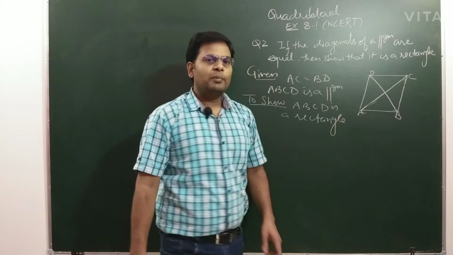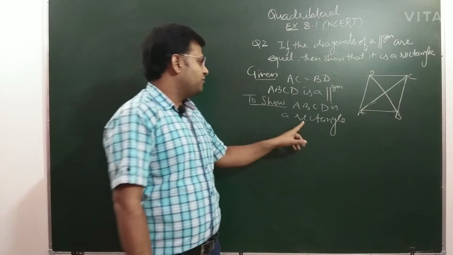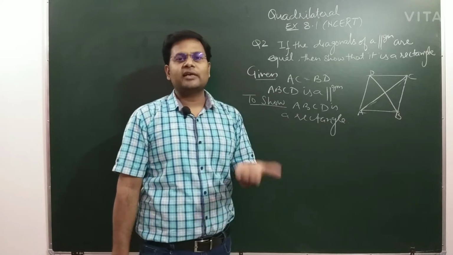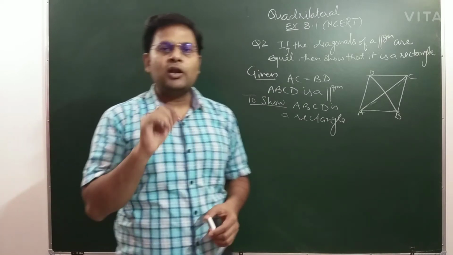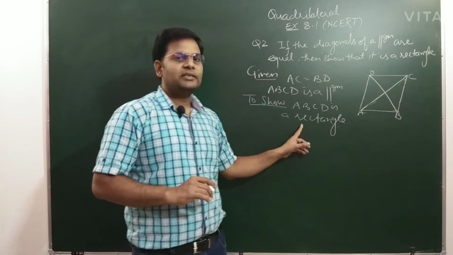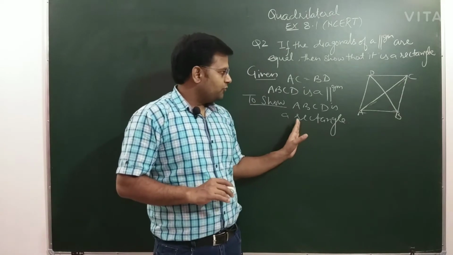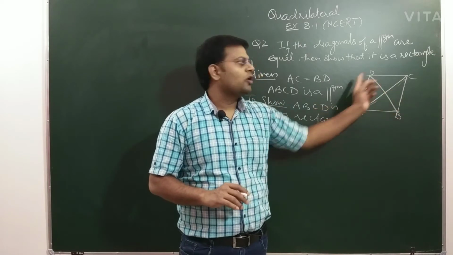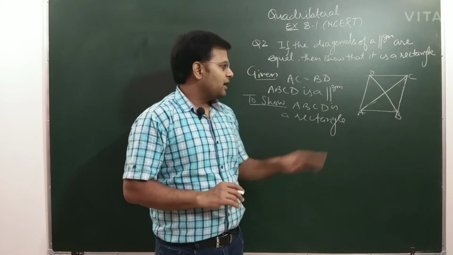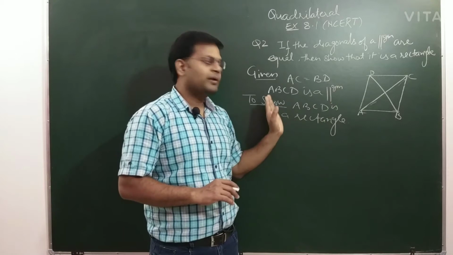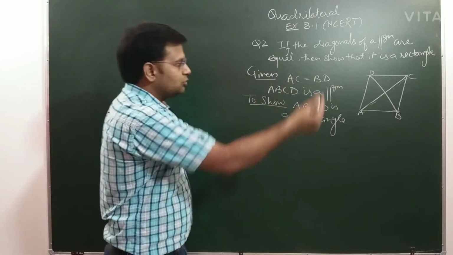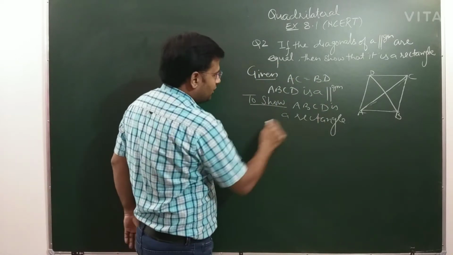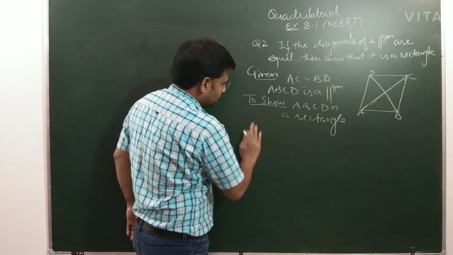but you have to remember one very important thing, the definition of a rectangle. What is a rectangle? A rectangle is a parallelogram in which each angle is 90 degrees. If you are able to show that angle A or angle B or angle C or angle D is 90 degrees, then this parallelogram will become a rectangle. So you see how we can show this. We write the solution.